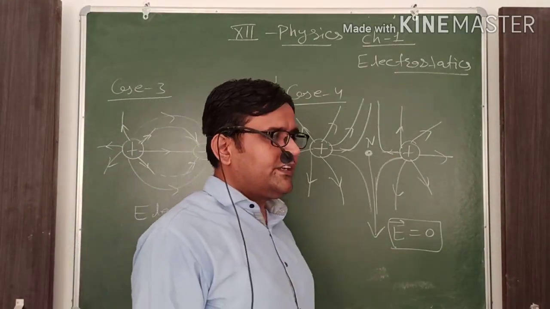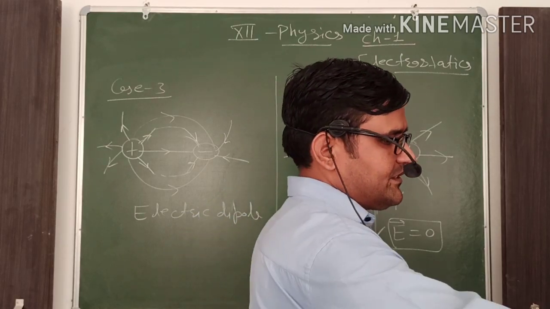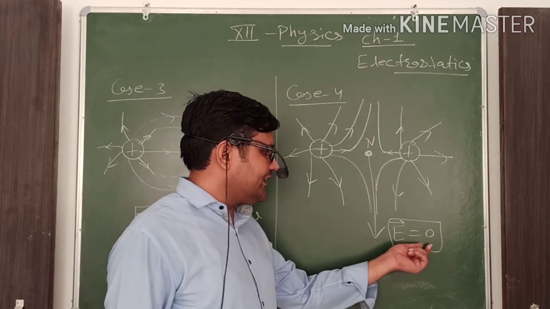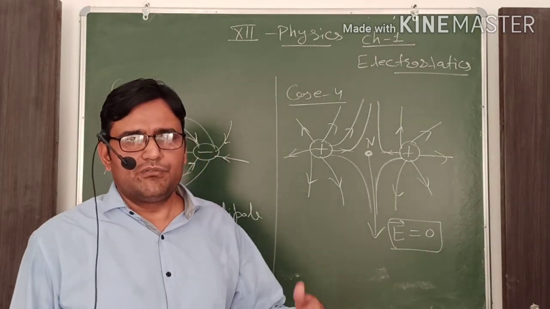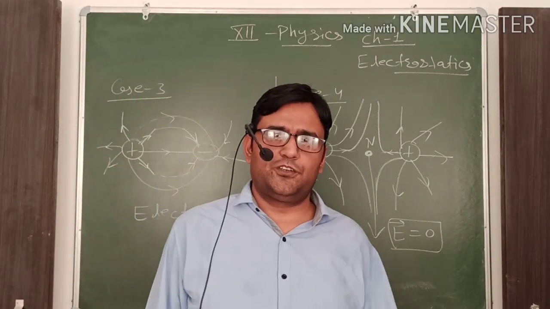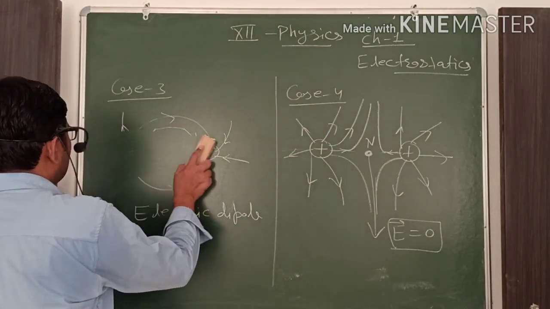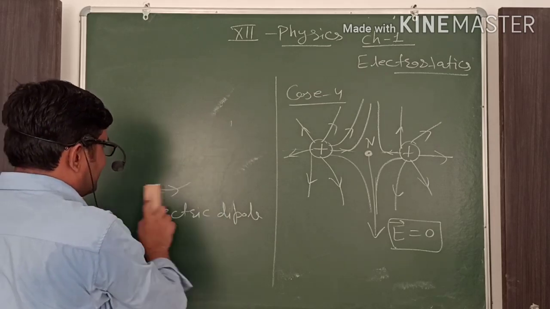This question has already been asked many times in competition examinations: the electric field intensity between the charges is 0 when the charges are of the same nature. Okay. Next we will move on to the properties of the electric field lines.